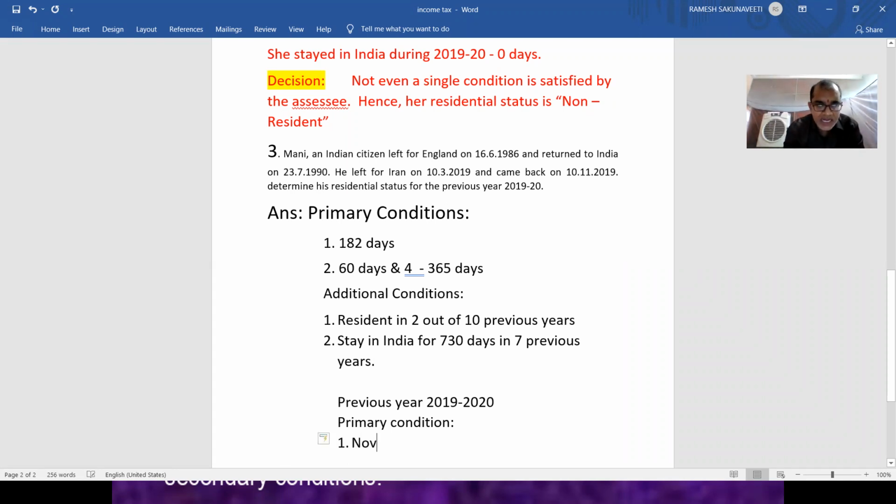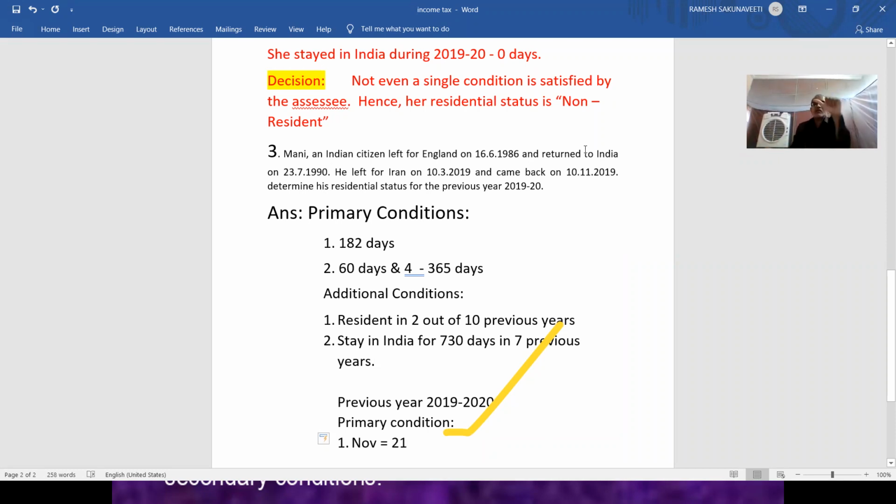In November, how many days are there? November has 30 days, and he came on 10th November. Including the 10th, we have to calculate: 10, 11, 12, 13, 14, like that. So he stayed in our country during November for 21 days.